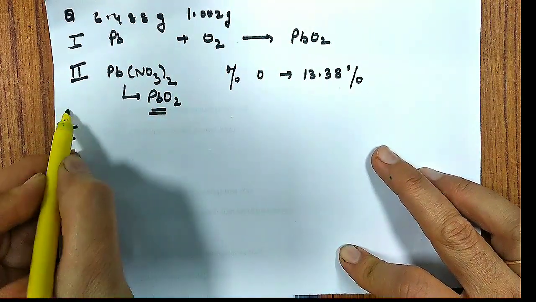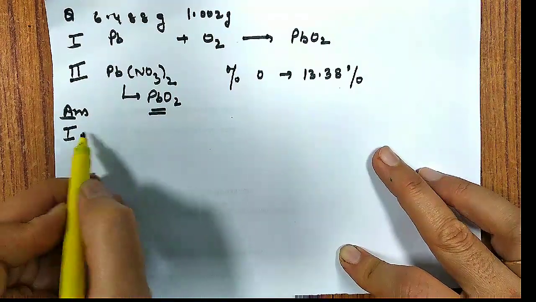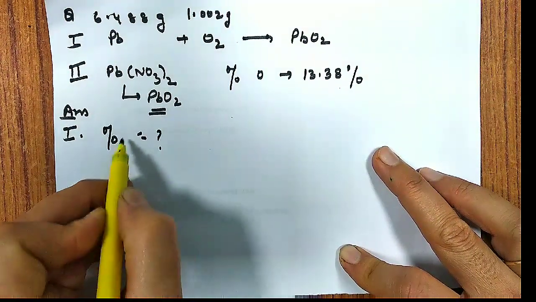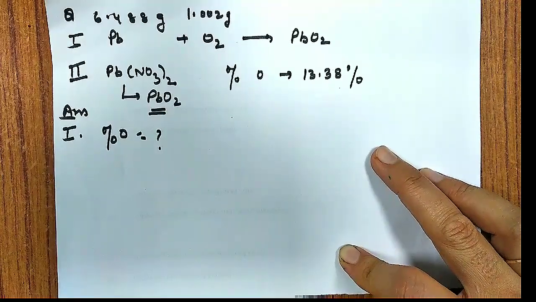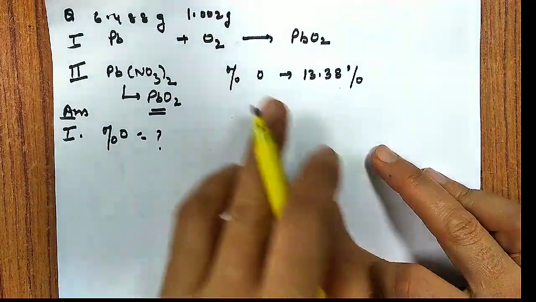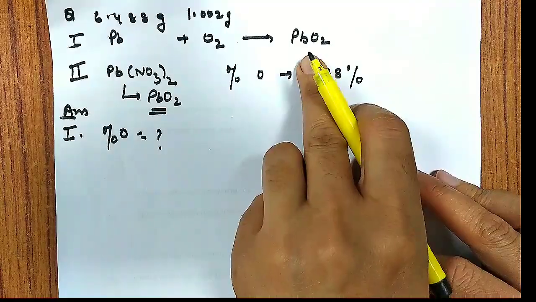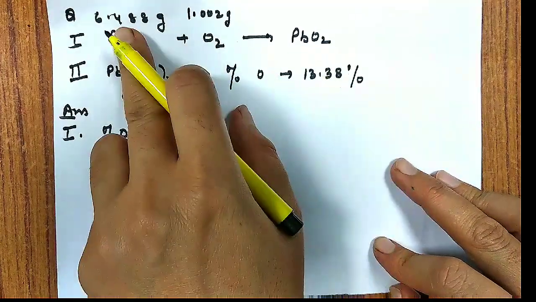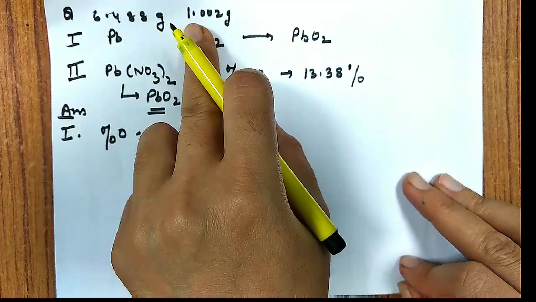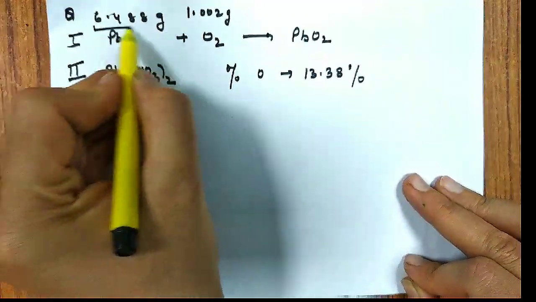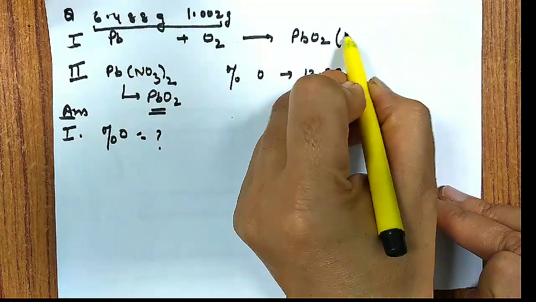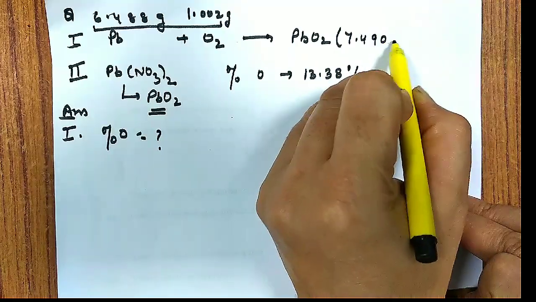We know the mass of lead peroxide: 6.488 plus 1.002. If you add these two, the value you get is the mass of lead peroxide.